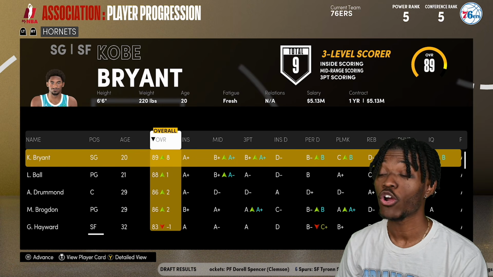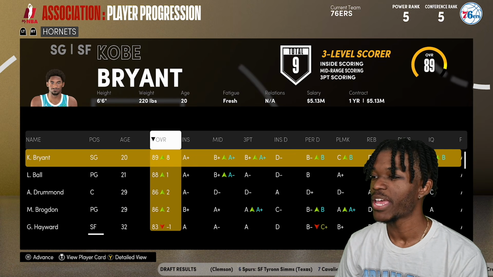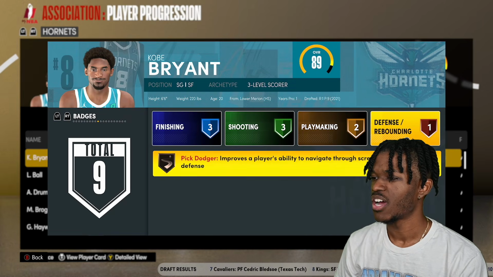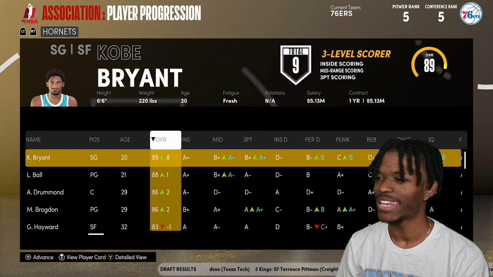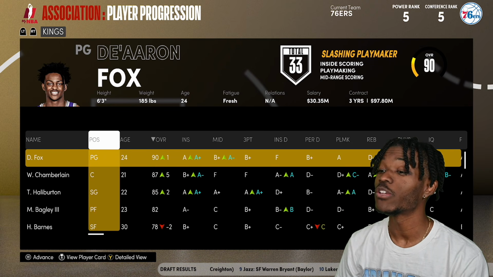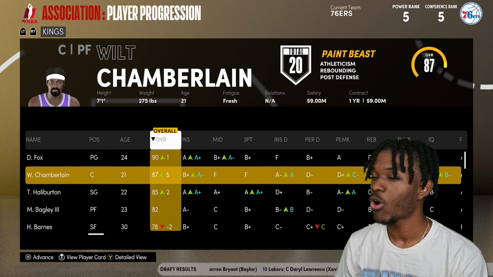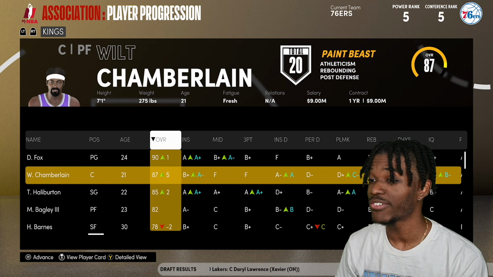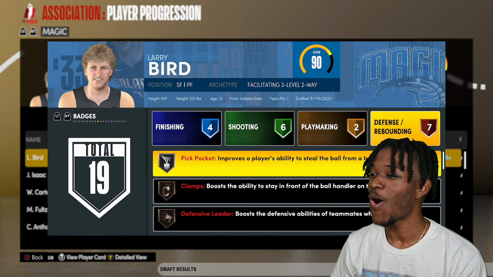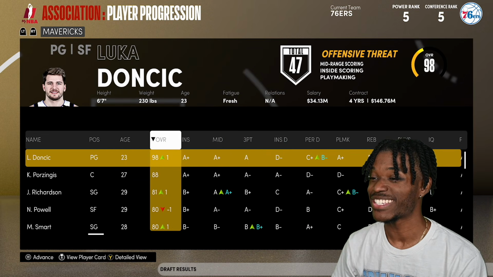Kobe is now the best player overall on the Hornets. He jumps up 8 overall spots. I'm curious to see what happens to badges, because Kobe came in with 7 badges. He's got 9. Kobe eventually should have close to all of the badges. Wilt Chamberlain jumps up 5 overalls. He's got 20. He didn't come in with 20. I guarantee you he didn't come in with 20. I was there for it. Larry Bird is up to a 90. Oh, man. Larry Bird's about to be disgusting.